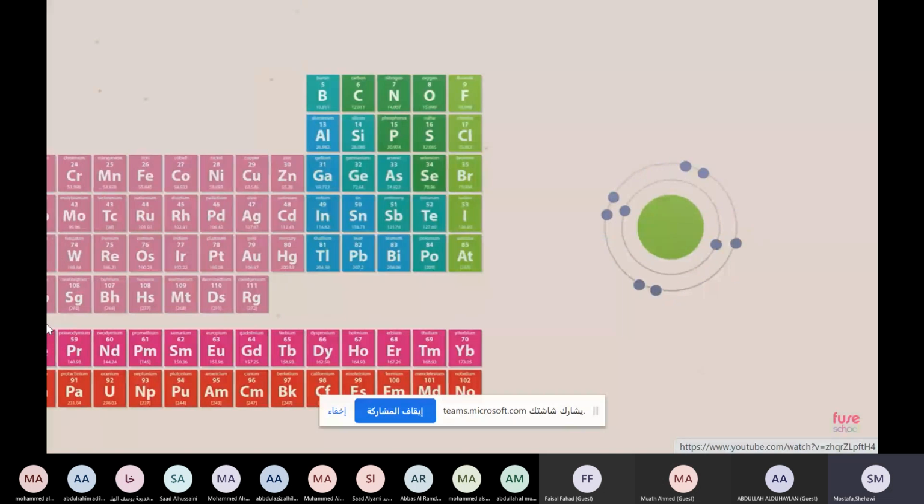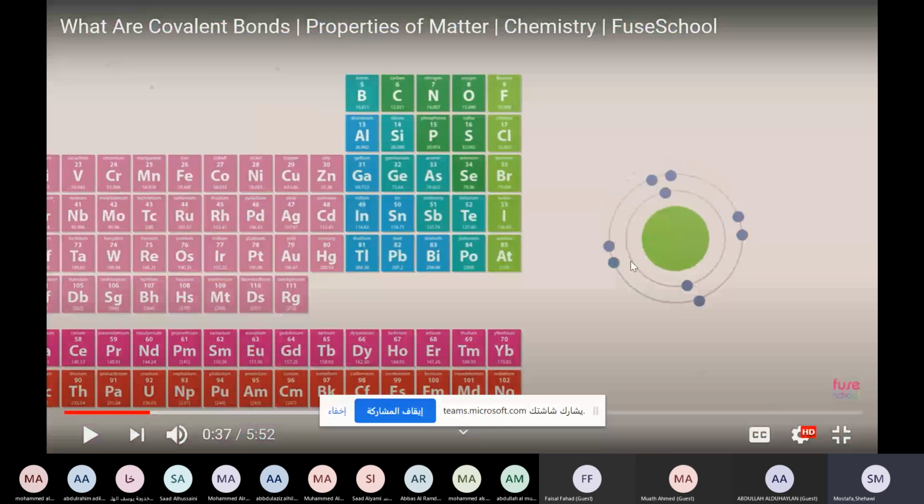So all the noble gases exist as single atoms in nature. Noble gases, I mean the last group here that's not appeared here, which is helium, neon, argon, krypton, and so on. This is the last group after the halogens. So this is called noble gases.